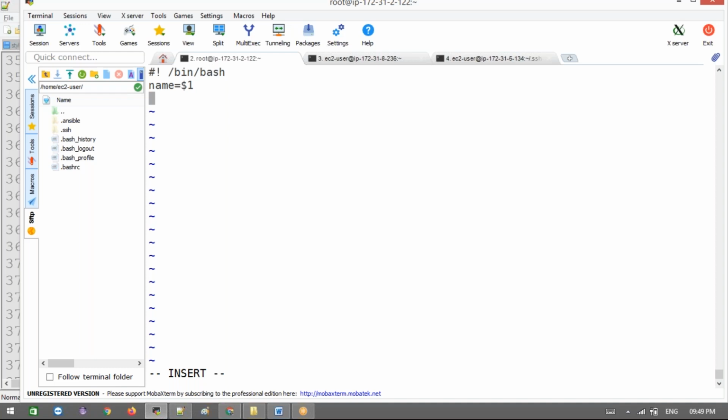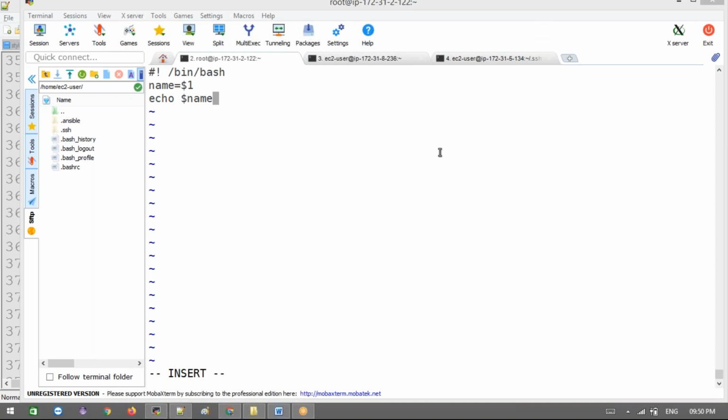Earlier we were passing fixed values, right? Now name equal to Madhu is fixed. Now this is not fixed. This is on the fly. The value will come, and that value I'm going to read inside the program. Now let's say echo $name. Right. Now what name will print here, guys? What output will print?